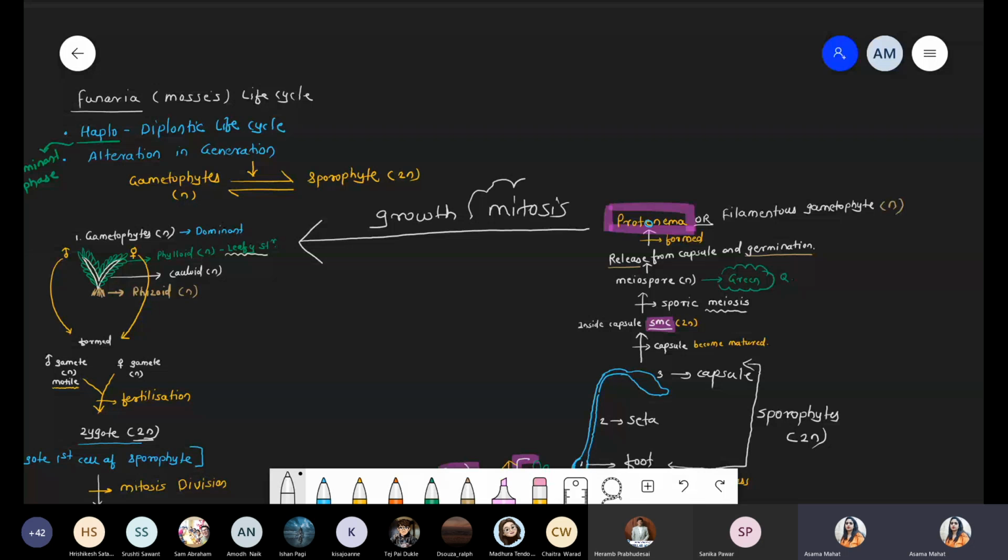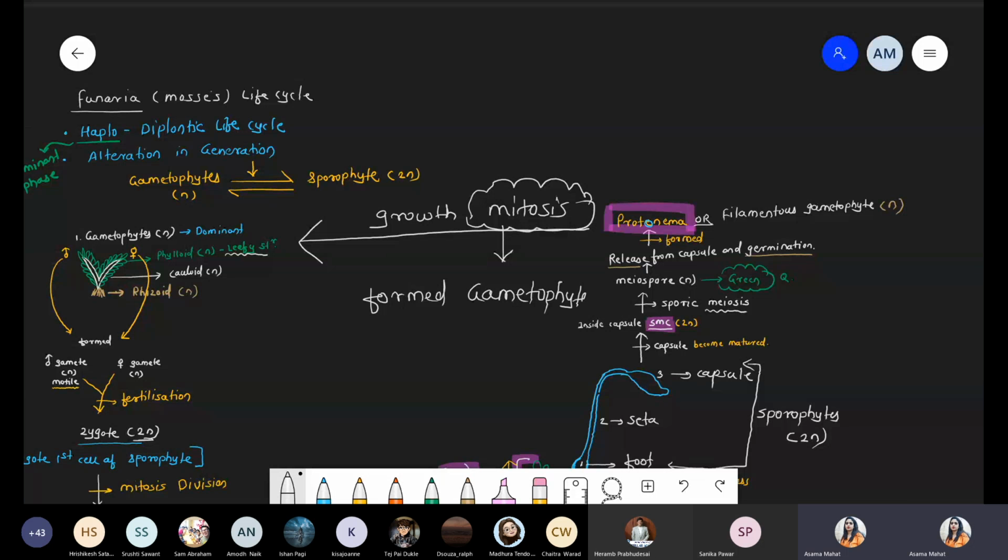See, यहाँ पे भी हम mitosis ले रहे. Why are we taking mitosis here? Because haploid protonema is converted into haploid gametophytic body, right? Haploid protonema undergoes growth, more specifically mitosis, that is equational division, and forms the gametophytic body.